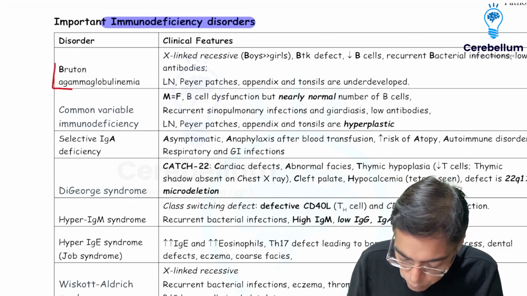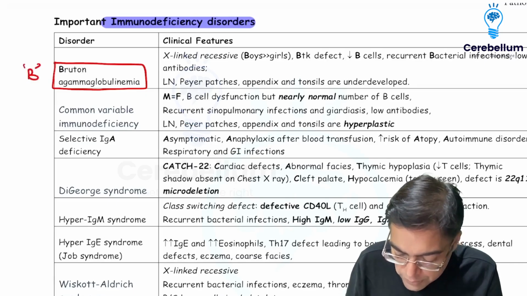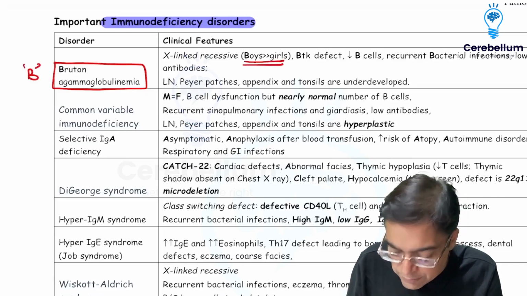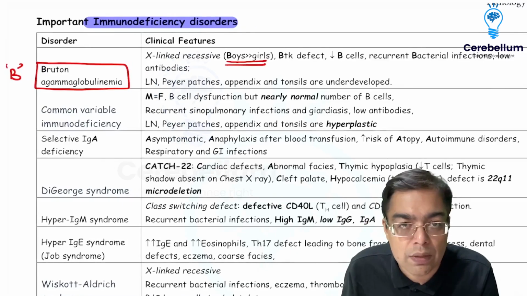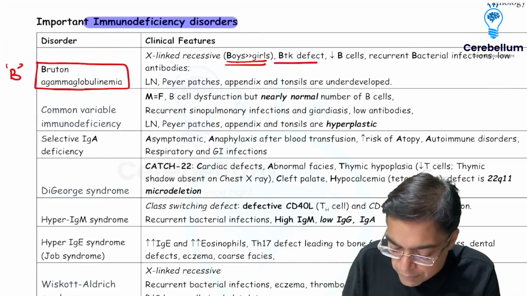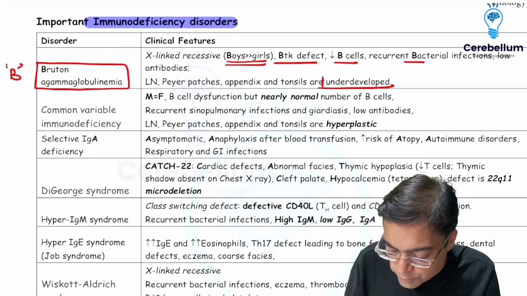Now, having a look at the primary immunodeficiency disorders, we need to be familiar with the condition that is given the name of Bruton's disease. Remember, Bruton's disease, alphabet B is what is going to be important. So it is going to be affecting boys, X-linked recessive disease. B cells are affected because of a problem in B cell tyrosine kinase. Patients are going to be having high risk for development of bacterial infections. And there is going to be presence of the areas which are associated with B cells which are going to be underdeveloped.